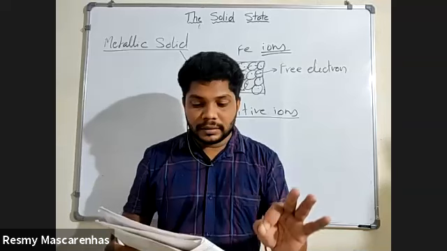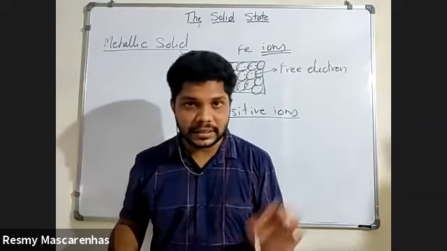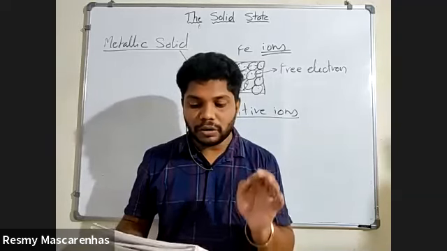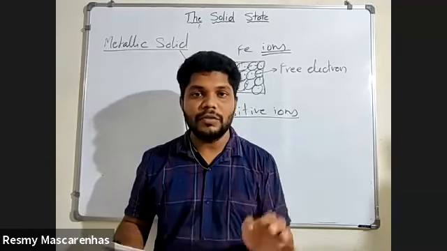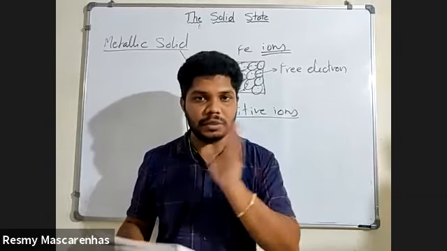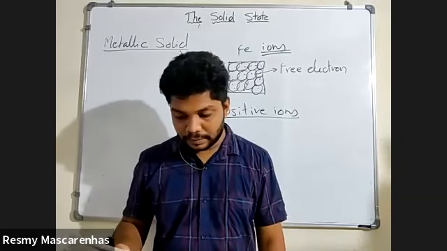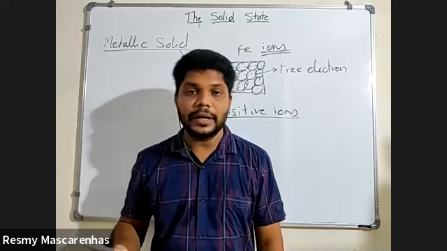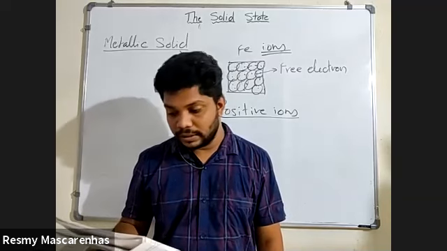Positive ions are the constituent particles of the metallic solid.